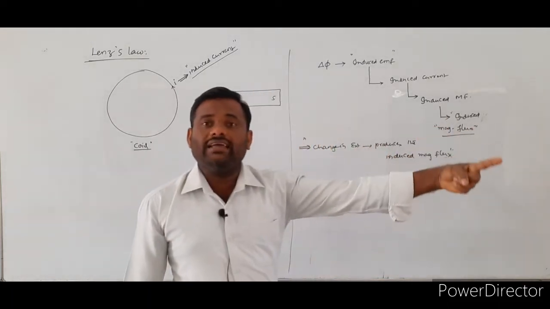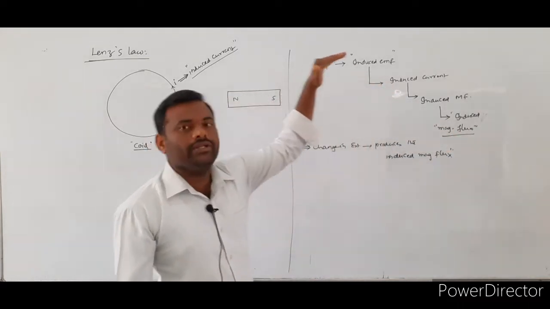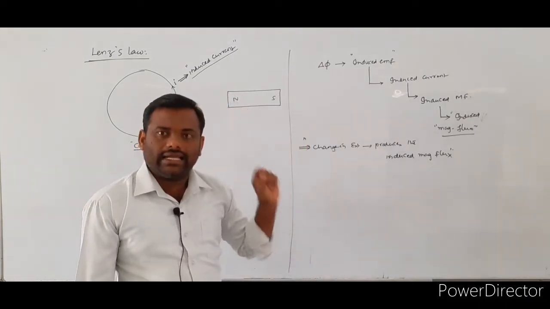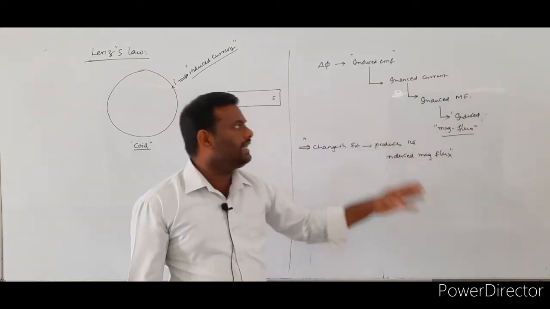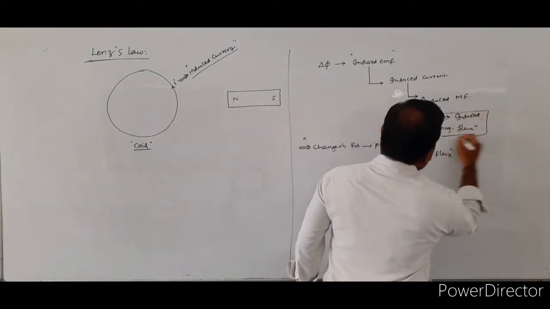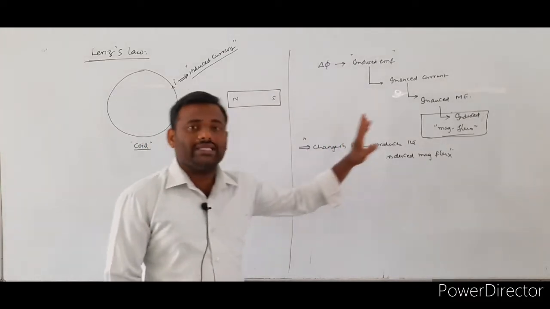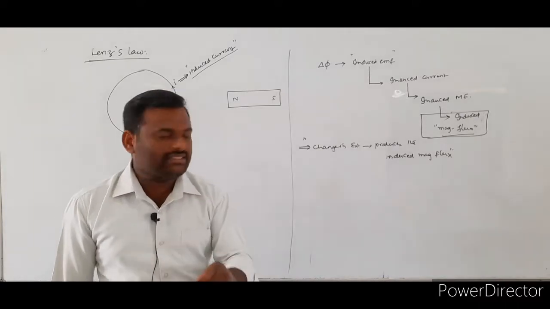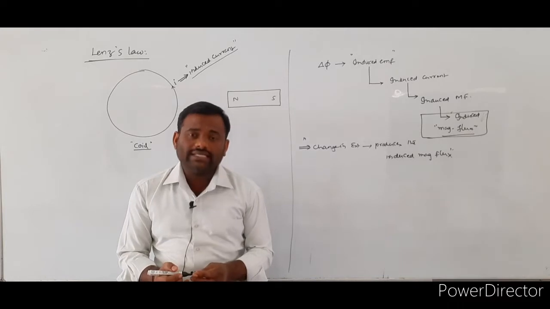How was the induced magnetic flux produced? From this sequence, change in flux produces the induced EMF. Induced EMF produces the induced electrical current. This induced electrical current produces the induced magnetic field, which also produces the induced magnetic flux. So what is the final product? The final product is nothing but induced magnetic flux.